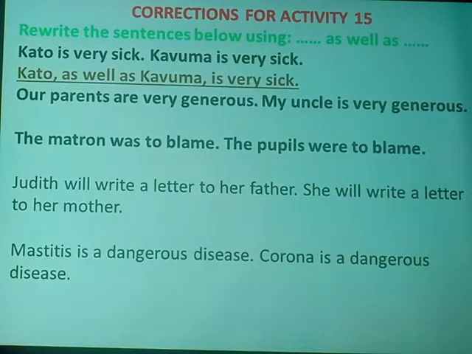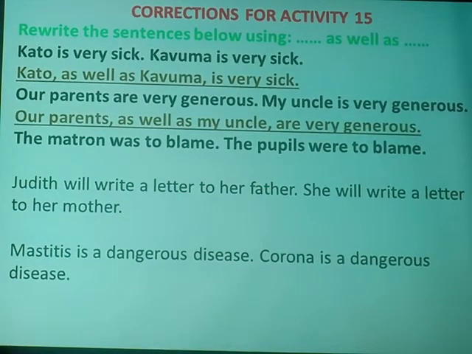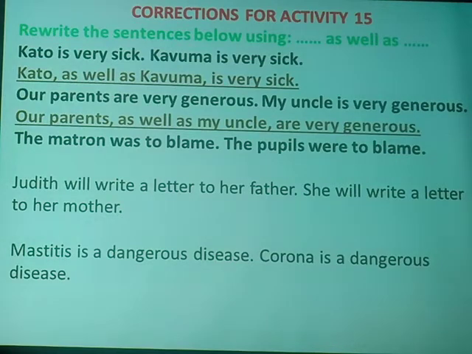Take a case study on number 2. I believe you did it well. Our parents are very generous. My uncle is very generous. We have our parents, and so our answer is: our parents as well as my uncle are very generous. Like I explained, we have the subject of concern appearing in plural, our parents, and so our parents will take the plural helping verb "are".